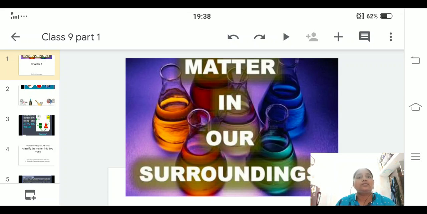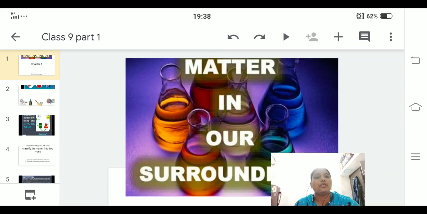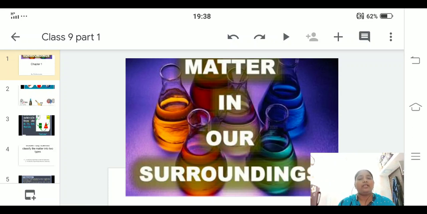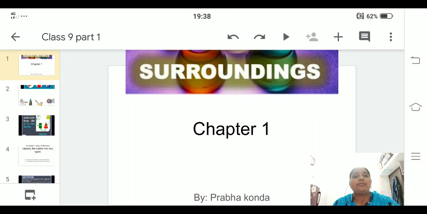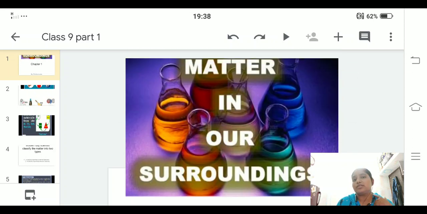First, let us understand what surrounding means: the things which are available around us, like the fan, the air which we breathe in, and the things which you can see around me, like fan, light, cupboard, etc. Okay, it's myself, Prabha Konda. We are going to discuss this chapter.